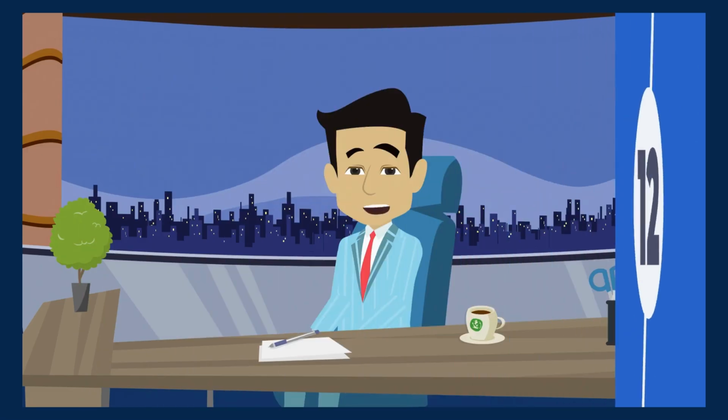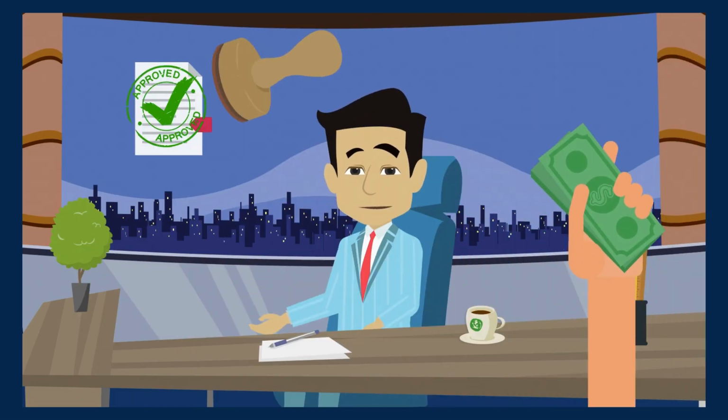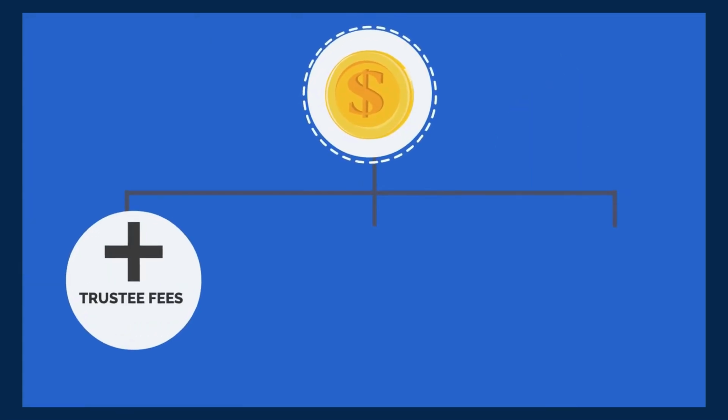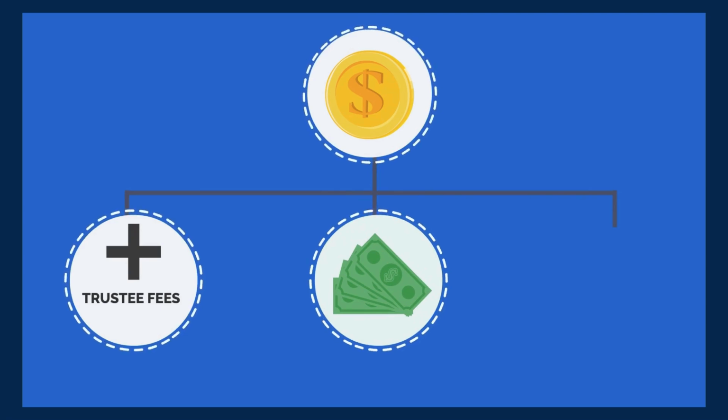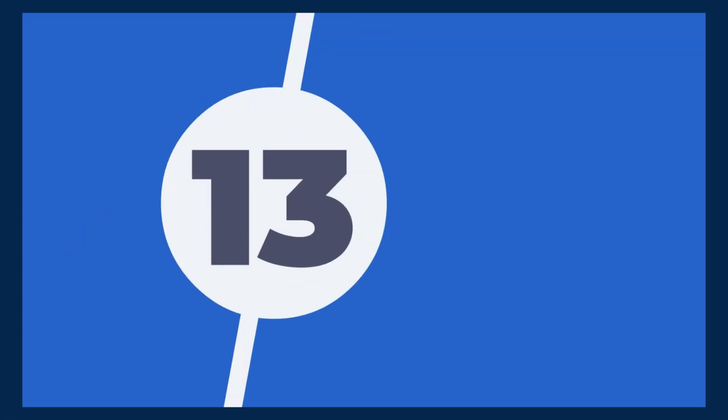Number 12. Once your trust is funded, the first withdrawal you will see is our trustee fees. We only charge a one-time setup fee, and depending on your case, ongoing trustee fees. These trustee fees cover the cost to administer your trust, pay your bills.